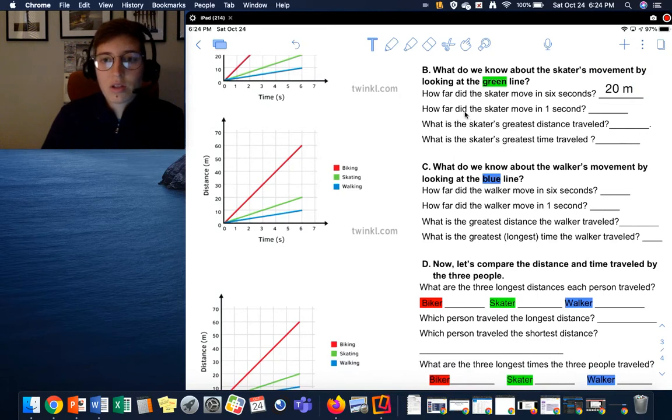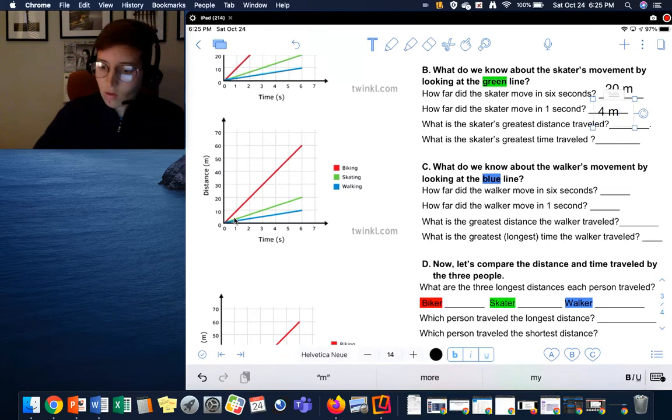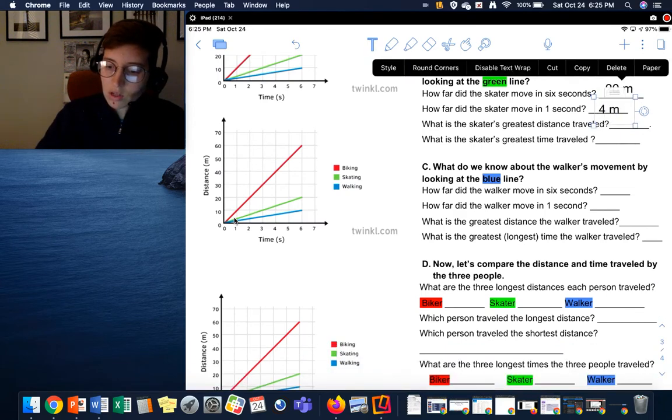How far did the skater move in 1 second? We look at our 1 second, go up to the green line. This one we hit in between the numbers, so we kind of have to make a little guess. Okay, we estimate. So I would say that is about 3 meters, maybe 4. Let's say 4 meters in 1 second.